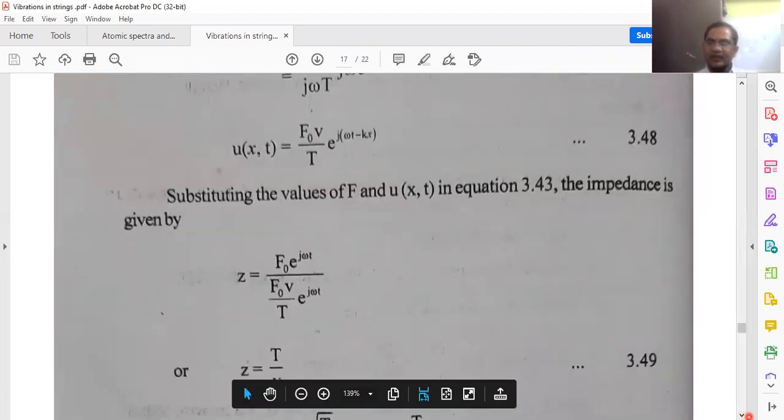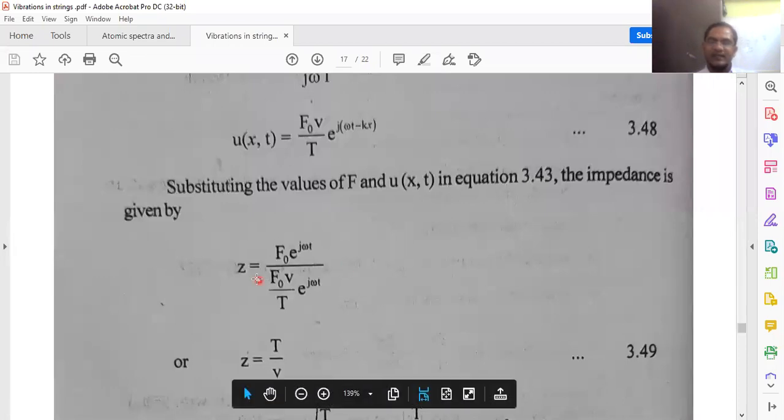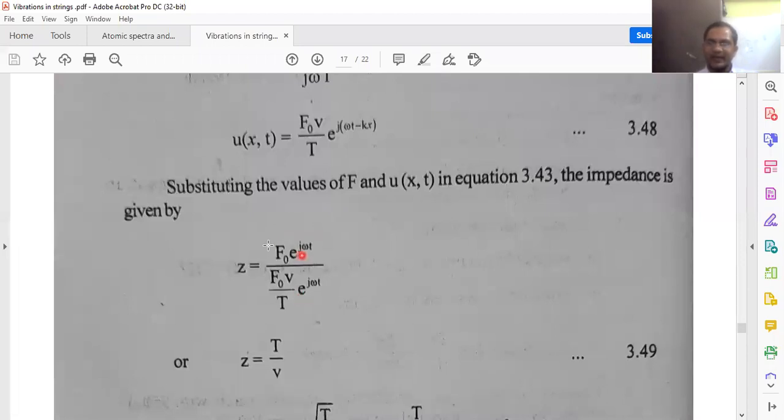But actually, the impedance definition, the mathematical expression, is Z equal to capital F by u of (x, t). Capital F is F naught e power j omega t. For u of (x, t), we got F naught v by capital T e power j into (omega t minus kx). So that is substituted here. At x equal to 0, this will be F naught e power j omega t by the u of (x, t) value at x equal to 0.